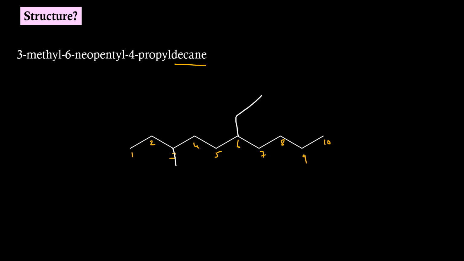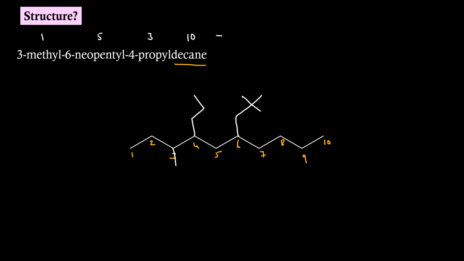1, 2, 3, 4, 5. And then at position 4 we are having propyl. If they simply mention propyl, it should be taken as N-propyl. At position 4, we are having 3 carbon atoms. Count the carbons. Decane means we are having 10, propyl is 3, neopentyl is 5, methyl is 1.